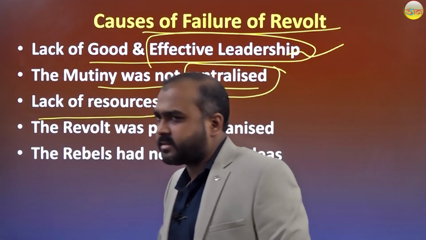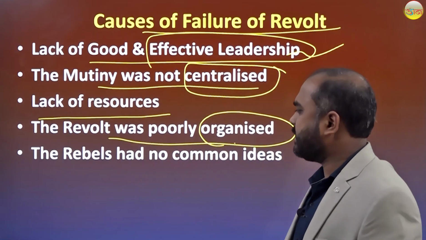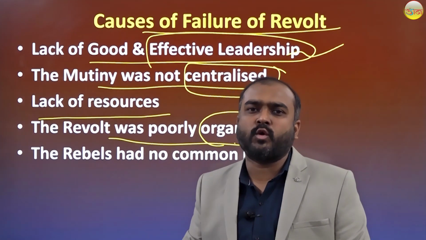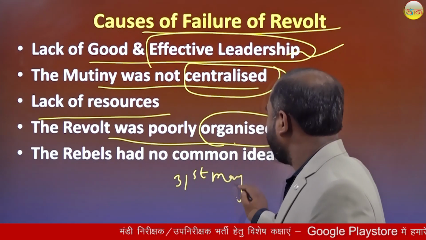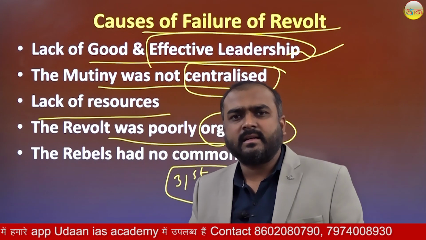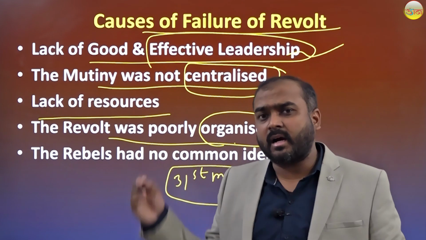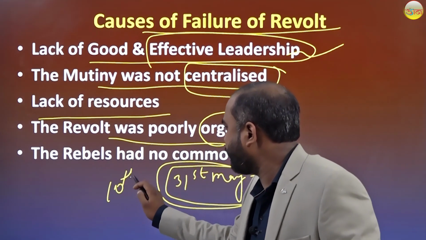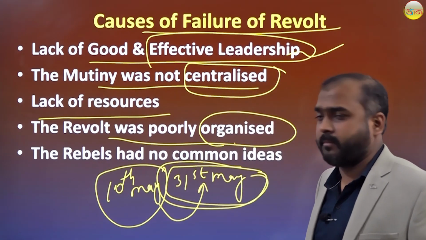Lack of resources. The revolt was poorly organized. Actually, the date of starting the revolt was decided as 31st of May, but dissatisfaction rose to the peak and the mission started before the decided period, on 10th of May, earlier than the decided time.